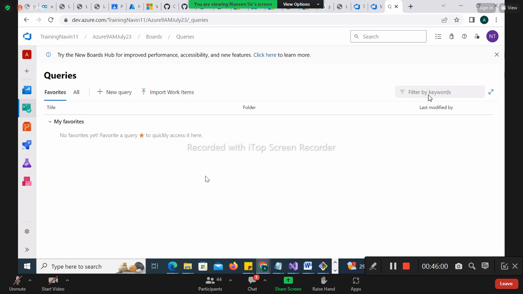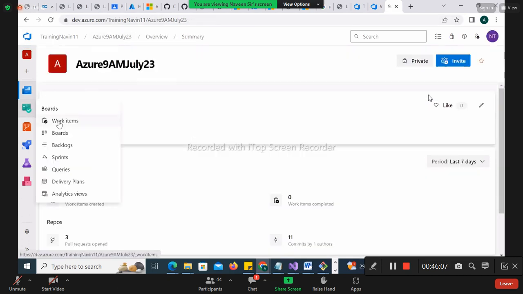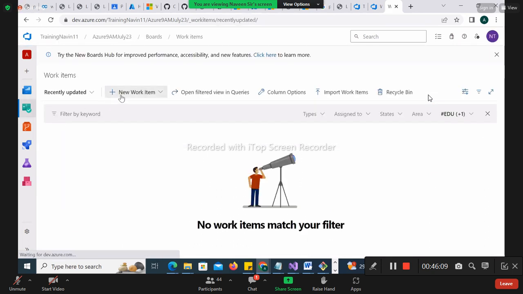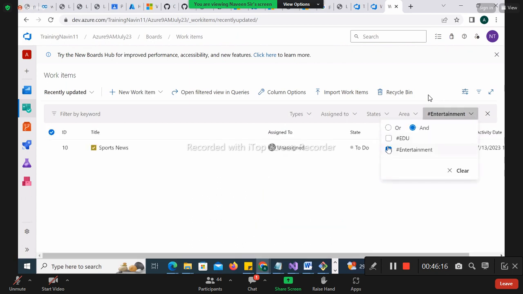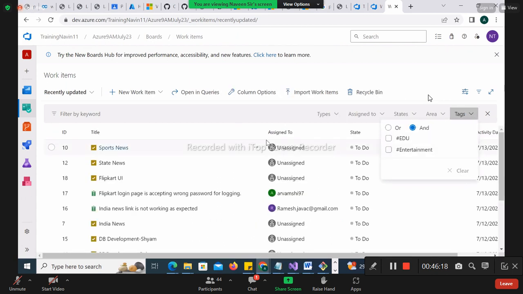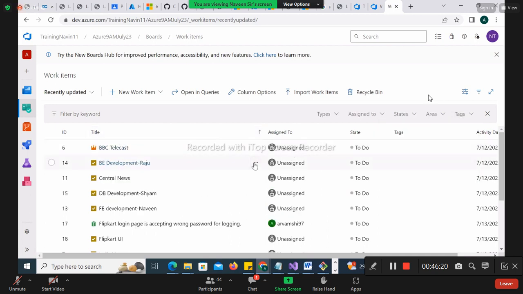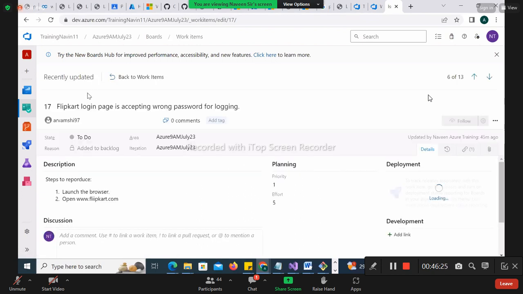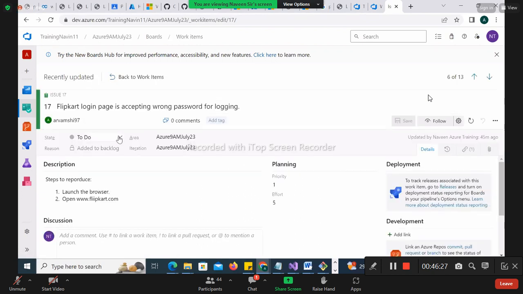But before moving to query, I have to make something change in one minute. I'll go back here. I'll try to go to work item. Let me make some work item too. Let me make some work item to assign to Vamshi. I'll make it to doing. Okay, doing, right? And here I'll update.